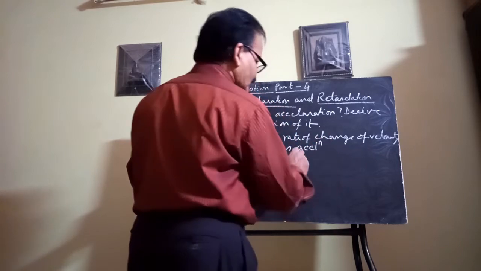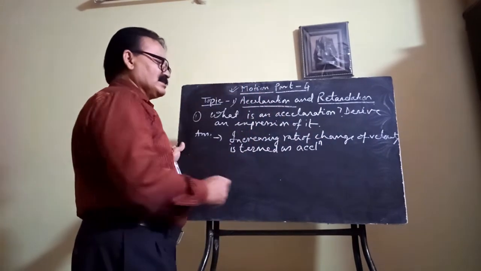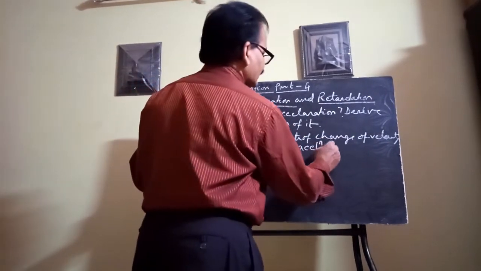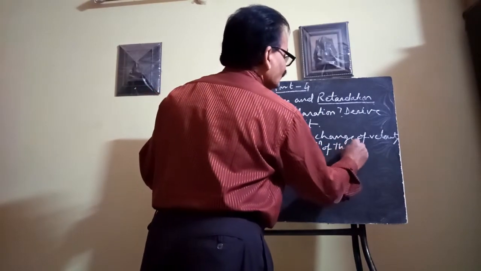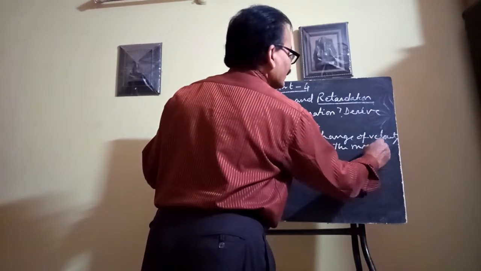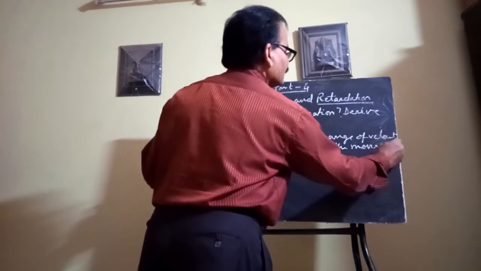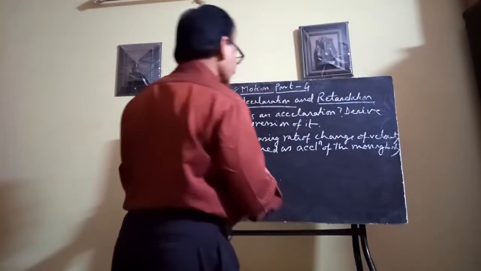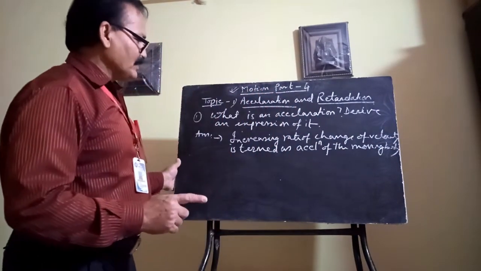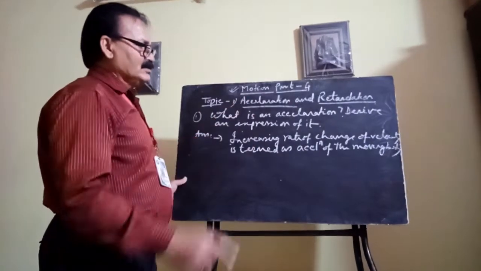In short form, ACCL to the power n, it is termed as the acceleration of the moving body. So this is the actual definition of acceleration.